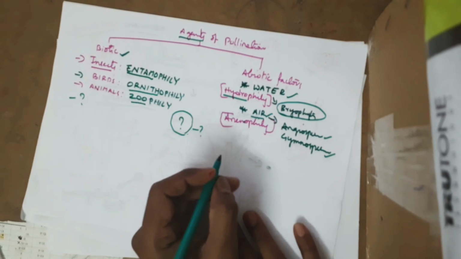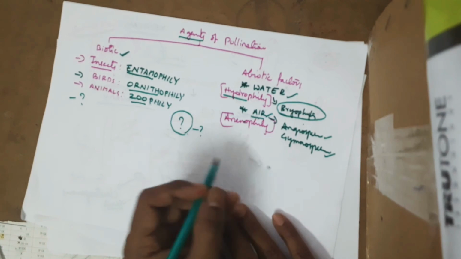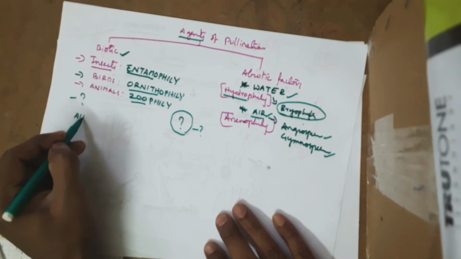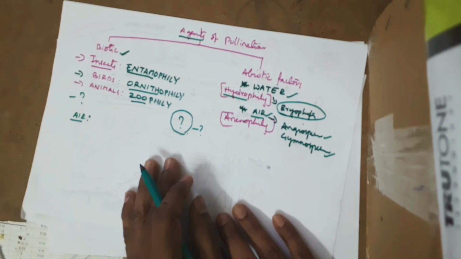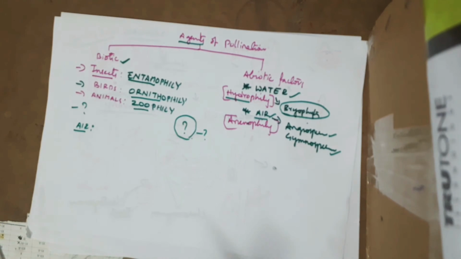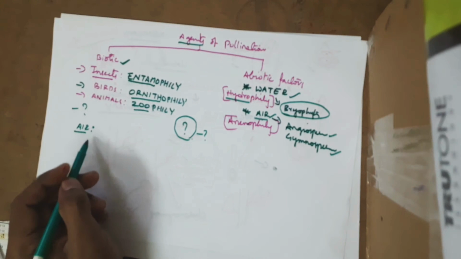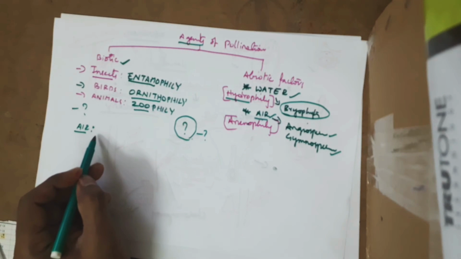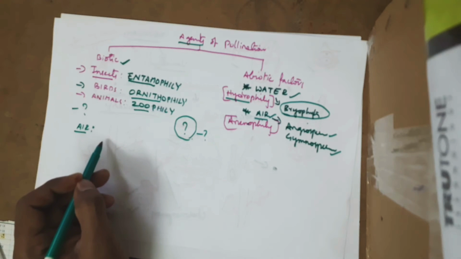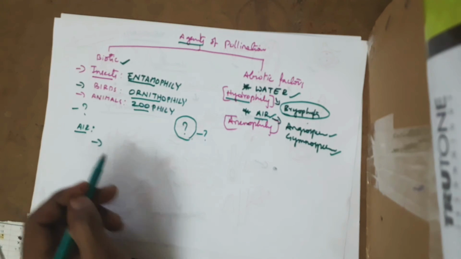Now remember, let's see the nature of plants participating in air pollination. This is the one agent that we are going to discuss here. How air helps in the process of pollination. In order for the pollen grains to participate in air pollination, they must have some characteristics.